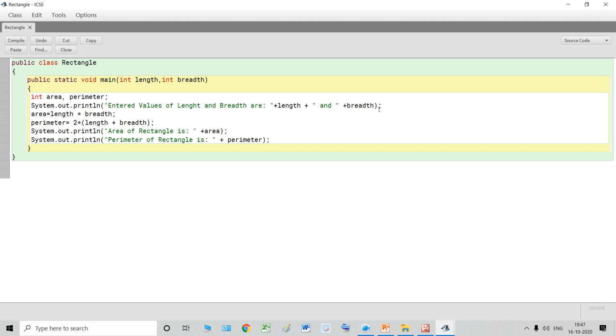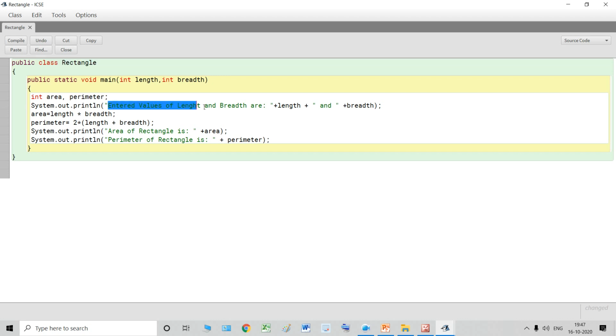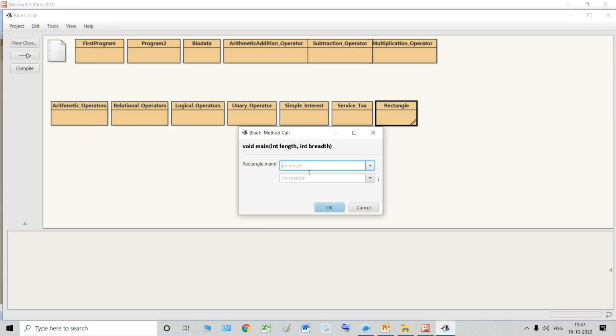Now you can just ignore this step, because it's just a simple System.out.println method. What is this particular statement doing? It is just showing the entered values of length and breadth. What are the entered values of length and breadth? When you compile this program and close it, and when you try to run it from here, now see, over here you have to give the values of two variables.